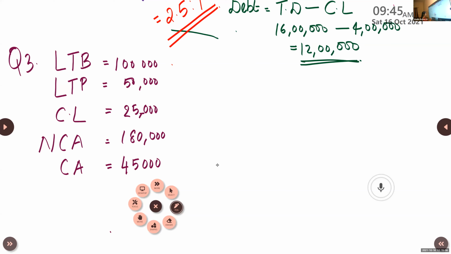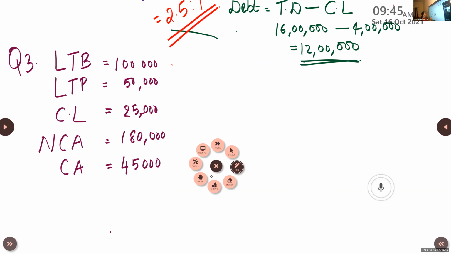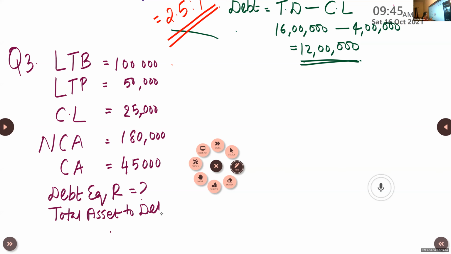Now find out debt equity ratio, total asset to debt ratio, and proprietary ratio. Find out these three ratios from the given information. Keep the video on.